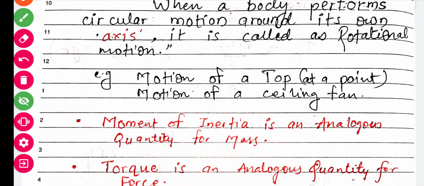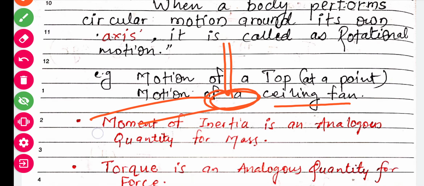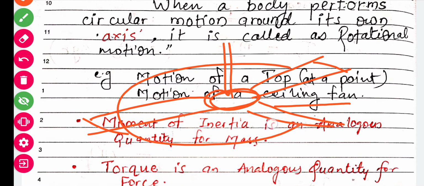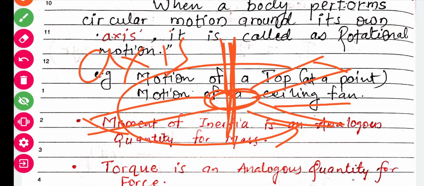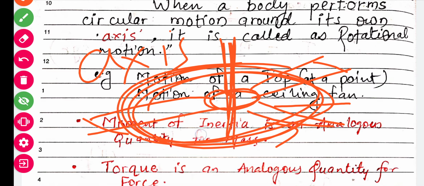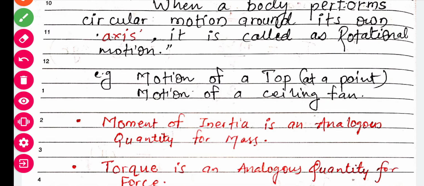Another example is the ceiling fan. This axle is the support, and these are the blades which are moving. Suppose this fan is rotating like this, so this axle is the axis of rotation, and this whole system will perform rotational motion. So these are the two examples you can consider.